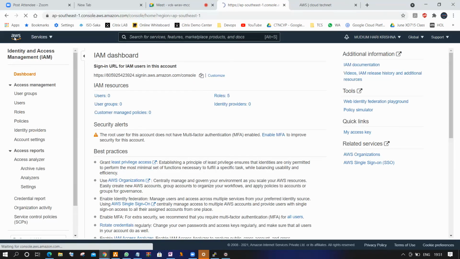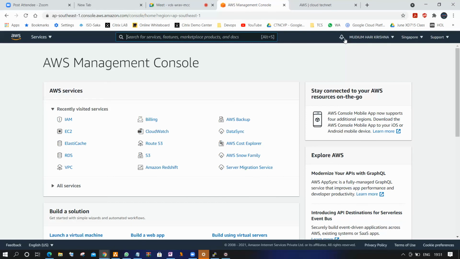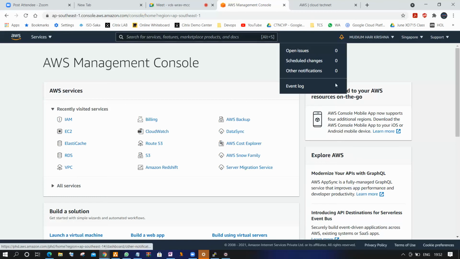Next, on the right side, your account name will be there. Here you have a bell button. This bell button is for notifications, like an alarm. For example, any issues on the AWS environment will be notified here once you click this bell button. So if there are any issues in the AWS environment, you can easily find them.